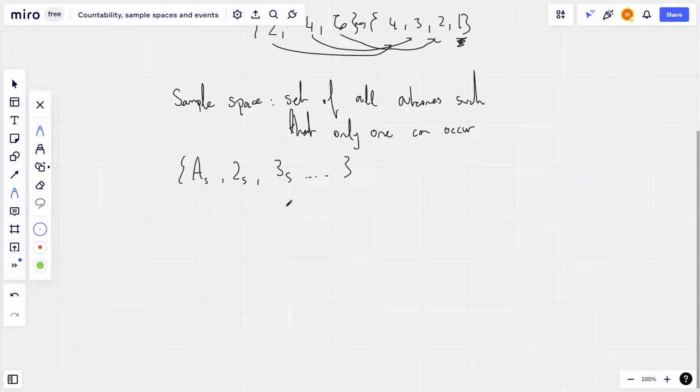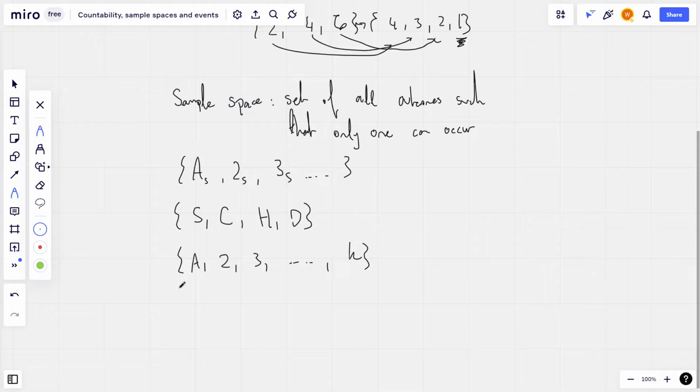But what if we're only concerned about the suit, for example? Then we can have a smaller sample space of, say, spades, of clubs, of hearts, and of diamonds. This is also a sample space because we're looking at a different thing. You can also have a sample space of, say, the values they take, the numbers. So we can have a sample space of just aces, 2s, 3s, and so on, right up to the king.